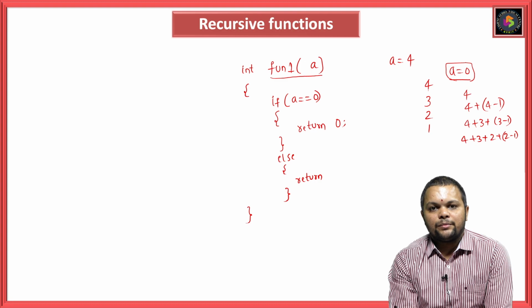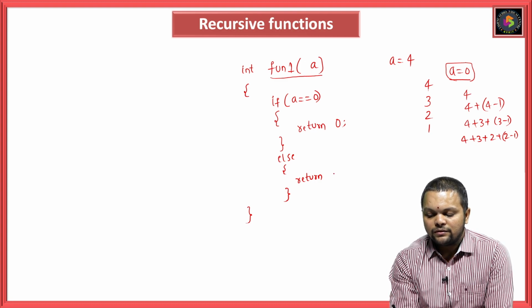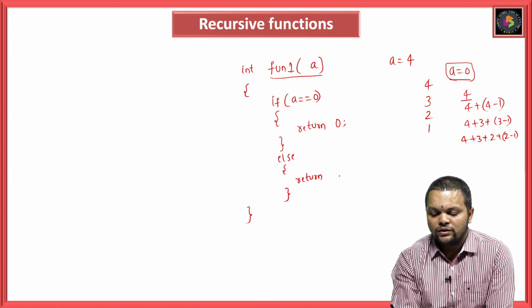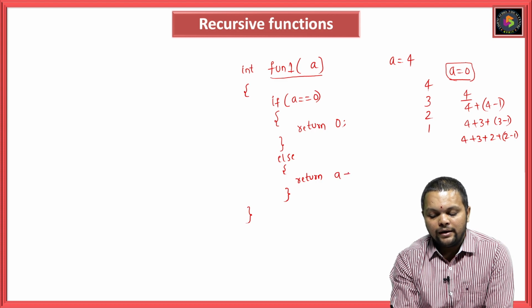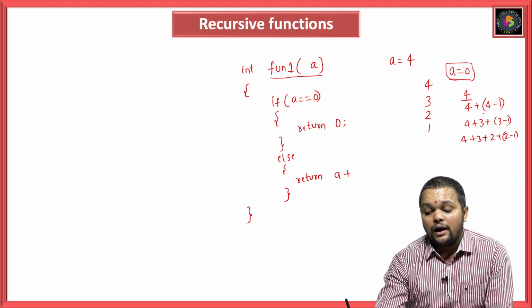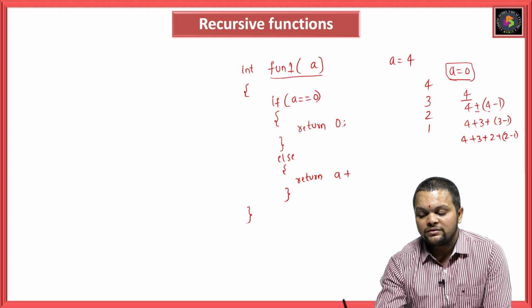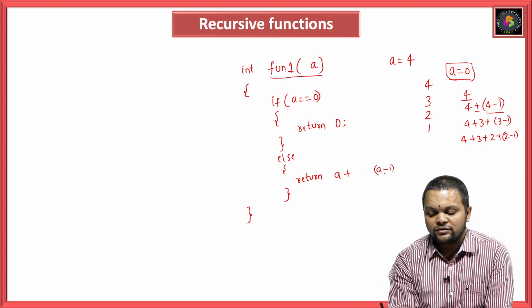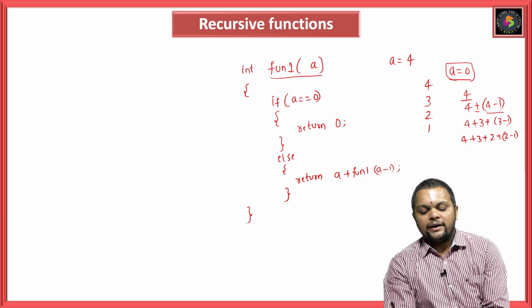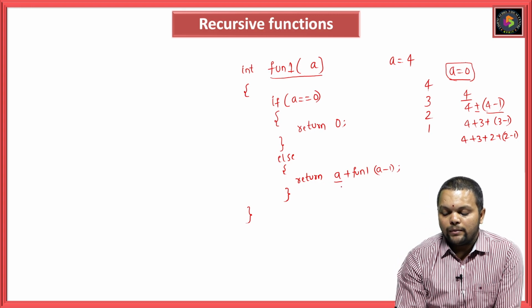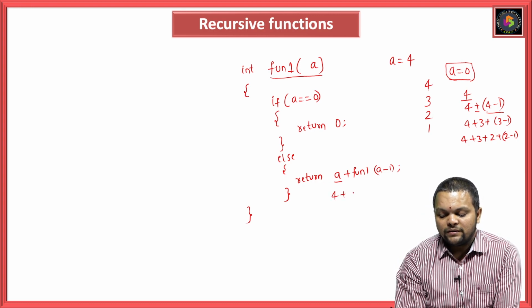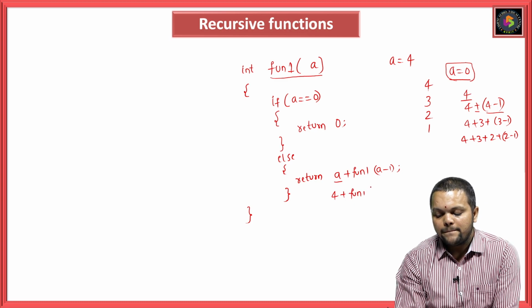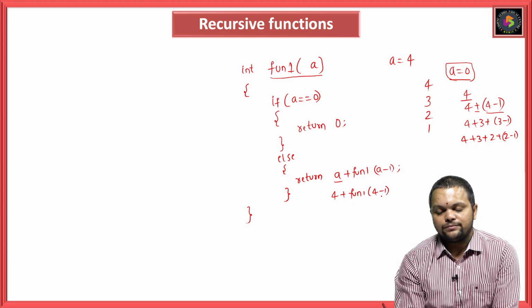In that return statement, what will I give first? First one is a, with a plus. After this, what do you have? Plus a minus 1. So, I will give a plus function 1 of a minus 1. You can understand this with a value of 4: 4 plus function 1 of 4 minus 1.